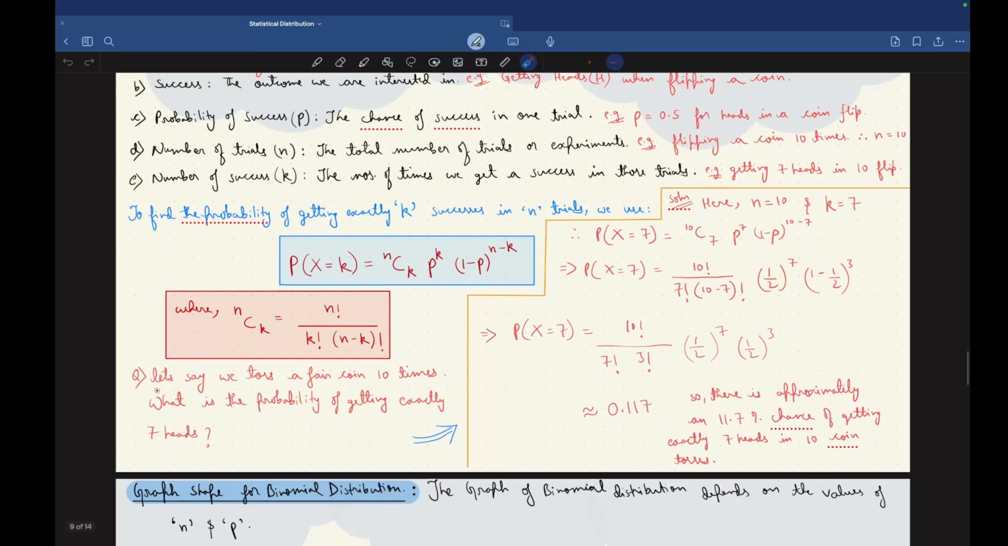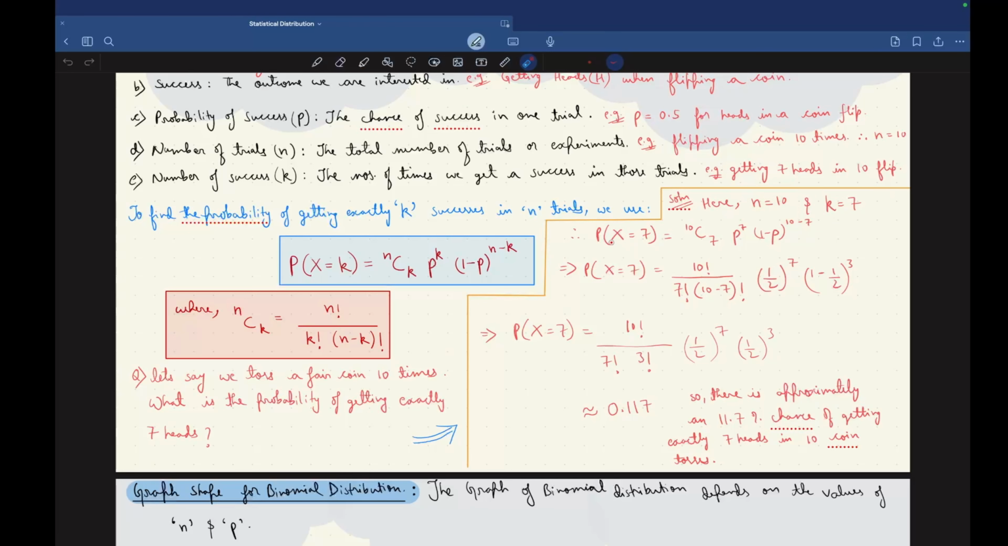Let's see one question to get more clear. Let's say we toss a fair coin 10 times. What is the probability of getting exactly 7 heads? Here n is equal to 10 and k equals 7. K is what? Number of successes, guys. That is, we want to get 7 heads. N is what? Number of trials. That is, we want to flip our coin 10 times.